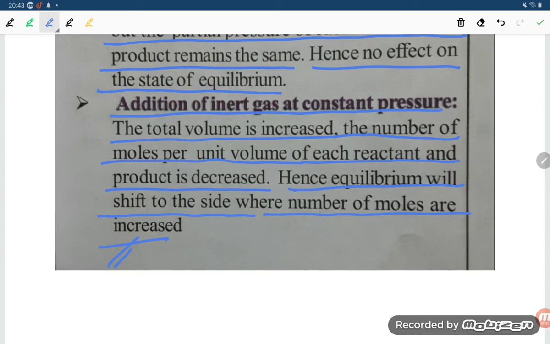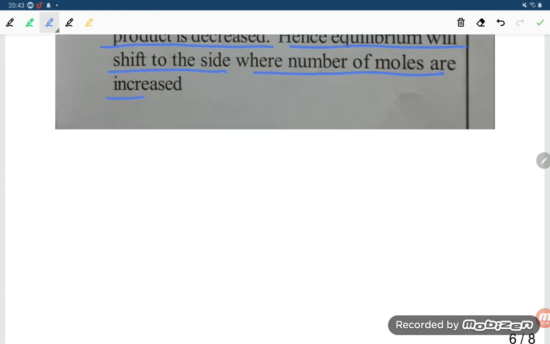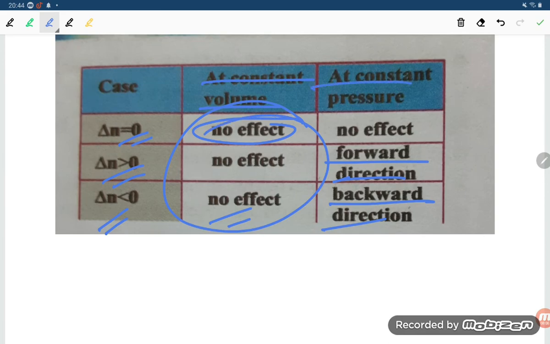They are saying the total volume is increased, and the number of moles per unit volume of each reactant and product decreases. Hence, equilibrium will shift to the side where the number of moles is increased. If delta n is equal to 0, no effect. Delta n positive, forward direction. Delta n negative, backward direction. At constant volume, no effect. At constant pressure, forward or backward direction depending on delta n.